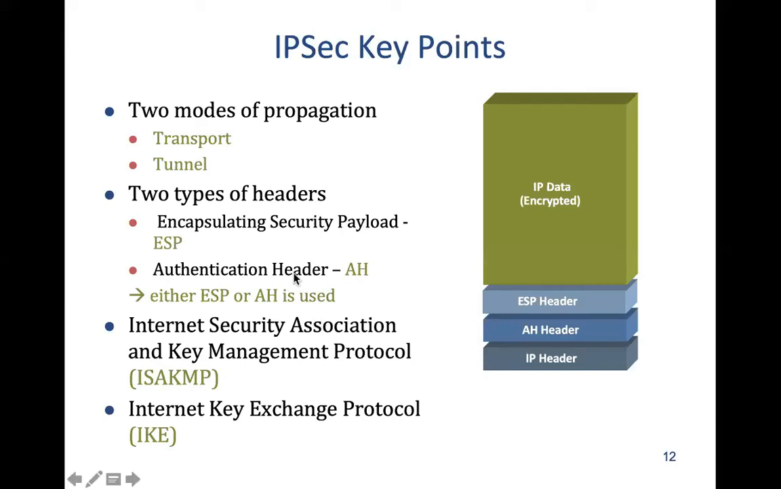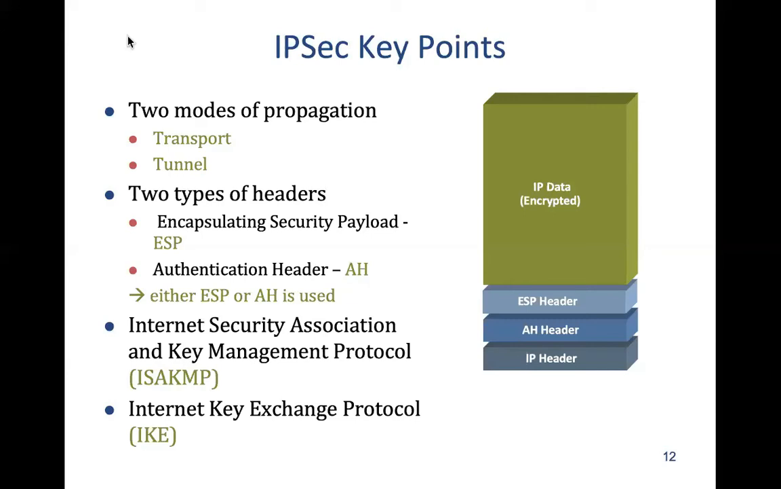Okay. So there are two modes of propagation here. One is tunnel mode, and we have seen tunnel mode earlier also in the case of L2TP and PPTP, right? I mean, we put one packet inside another packet, like a big envelope containing small envelopes. So this is a form of tunnel. Transport is another mode where you use the header of the original IP packet and then do encryption and authentication on the payload and then ship the packet.